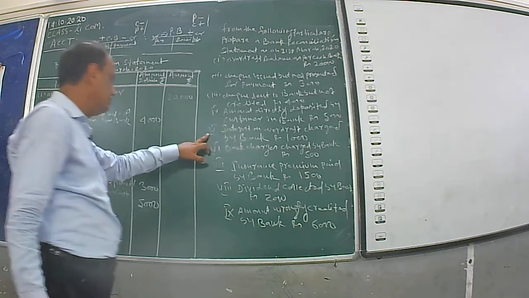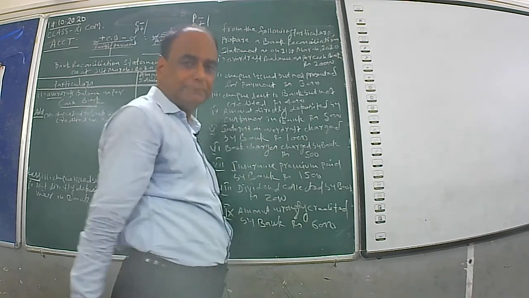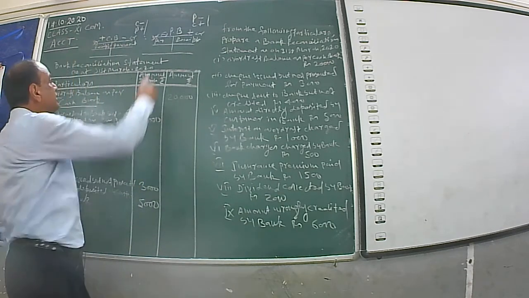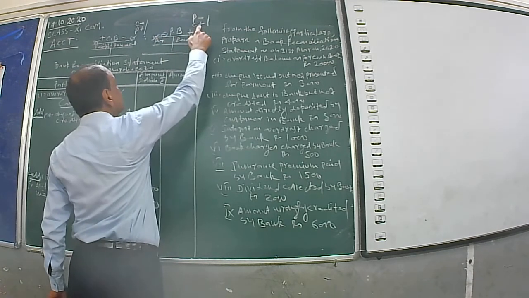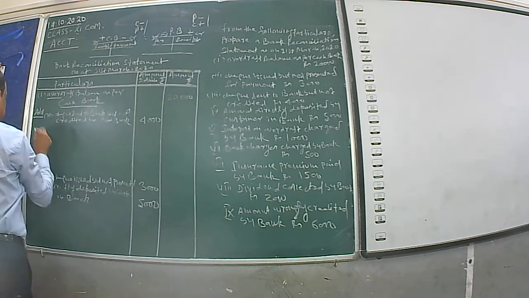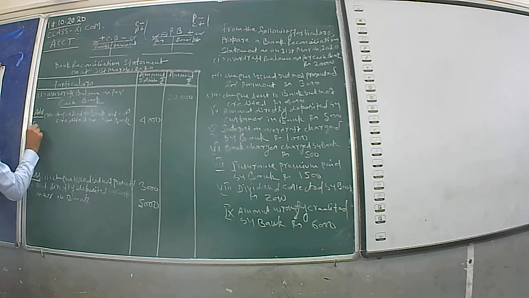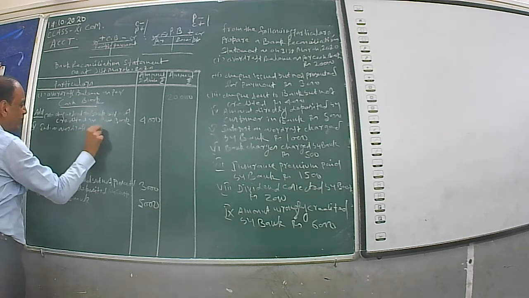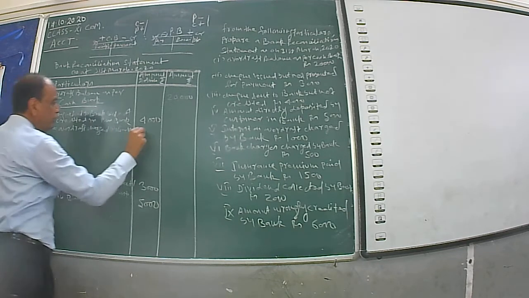See number 5. Interest on overdraft charged by bank. Charged by bank means the bank has debited your passbook. In the debit side there is a payment. When the passbook is debited, P is in a minus position, C is in a plus position, therefore it will be plus. Number 5. Interest on overdraft charged by bank, rupees 1000.